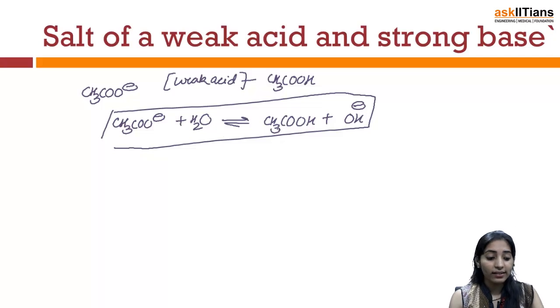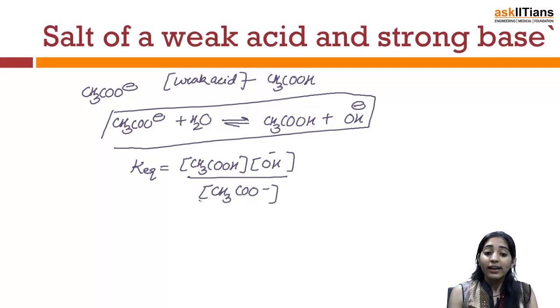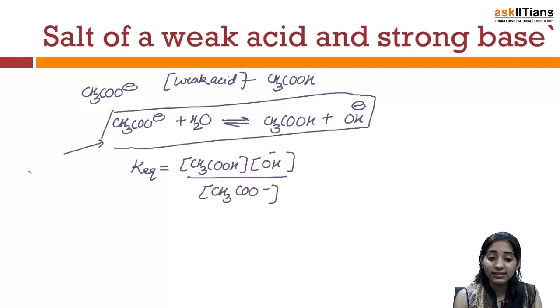Now if I write the equilibrium constant for this particular reaction, since the reaction is in equilibrium, K equilibrium for the reaction will be the concentration of acetic acid multiplied by the concentration of OH minus, divided by the concentration of CH3COO minus. Now this K equilibrium can also be known as the hydrolysis constant, because this reaction is a kind of hydrolysis reaction.